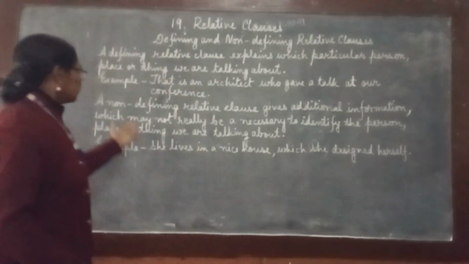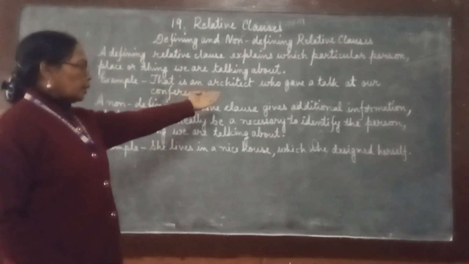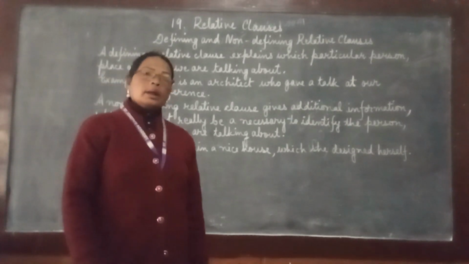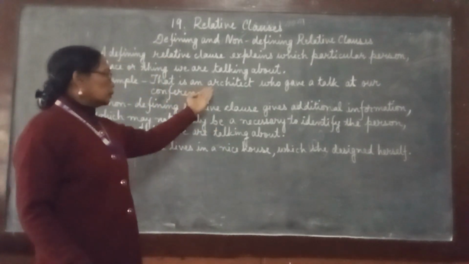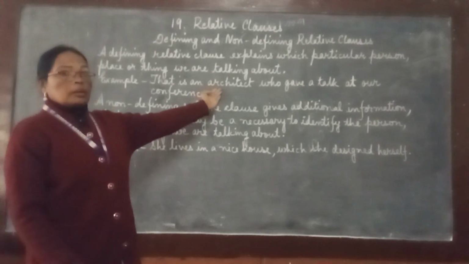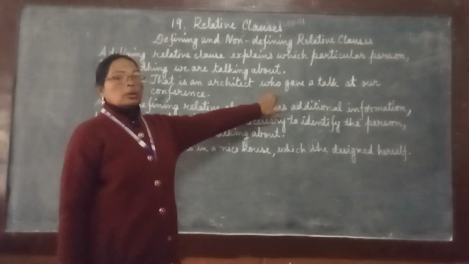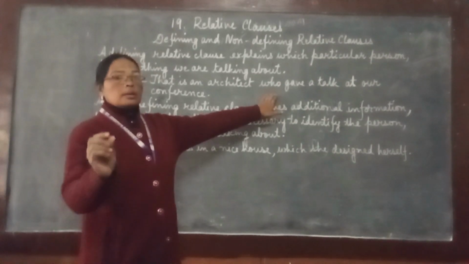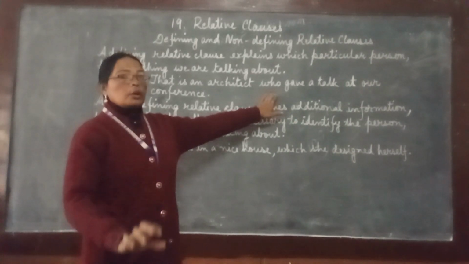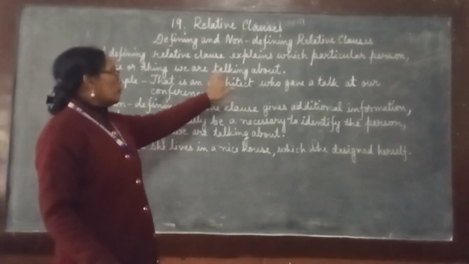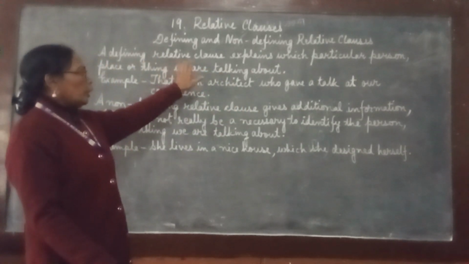Example we will see. That is an architect who gave a talk at our conference. In this sentence, the special person is our architect, and the word "who" tells something about a special person who is an architect, and that's why it is given as the example of a defining relative clause.